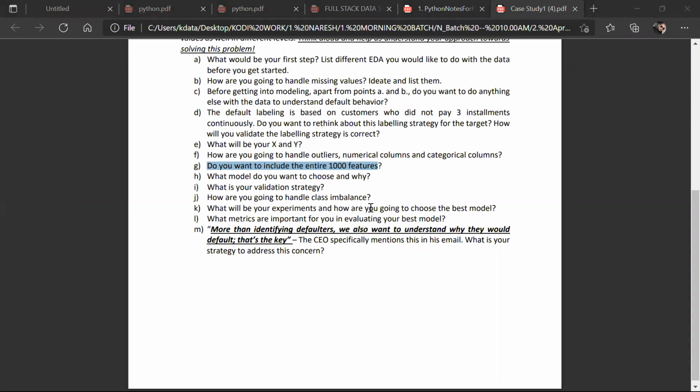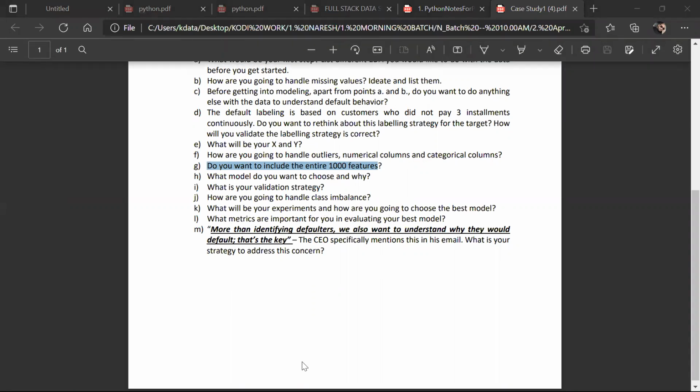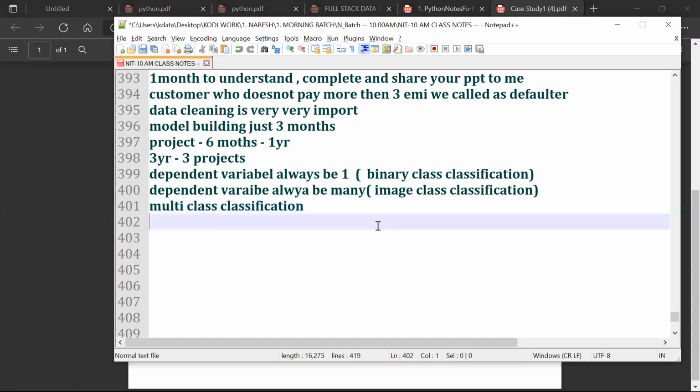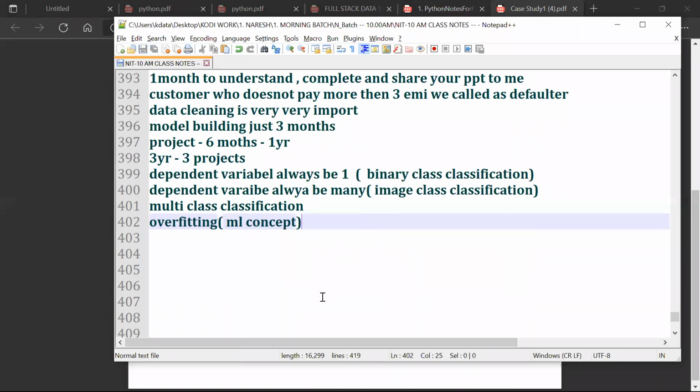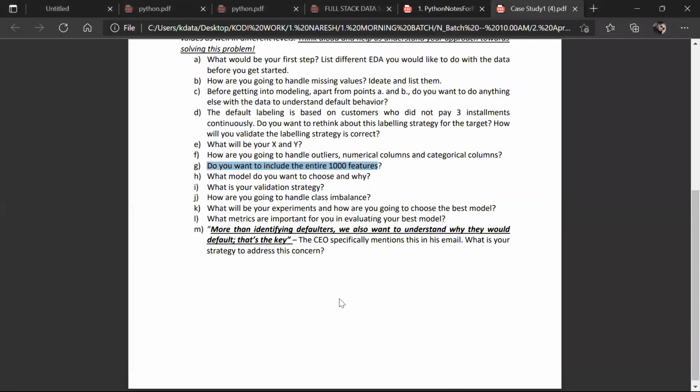So it's a waste if I add that attribute, and then an overfitting problem comes up. I'll talk about these ML concepts later. Never miss a single session, guys. From day after tomorrow, I'm going to start statistics.